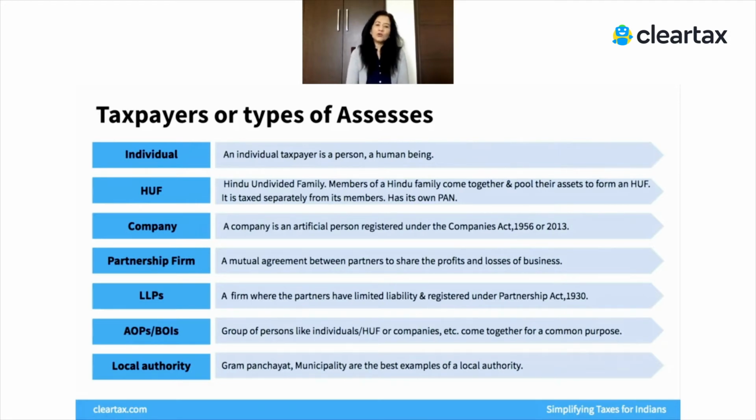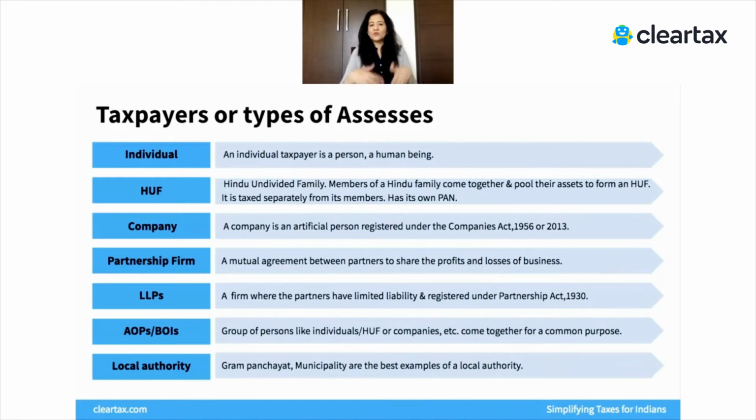The way to look at this, I'll help you understand, is say you've incorporated a company. Let's say the company is called XYZ Limited, and you are the CEO of that company, or an important person in that company. You will still be filing two tax returns. There's going to be a PAN number and a tax return for that company, and a PAN number and tax return for you, and therefore you two are separate taxpayers, separate assessees in the eyes of the law.